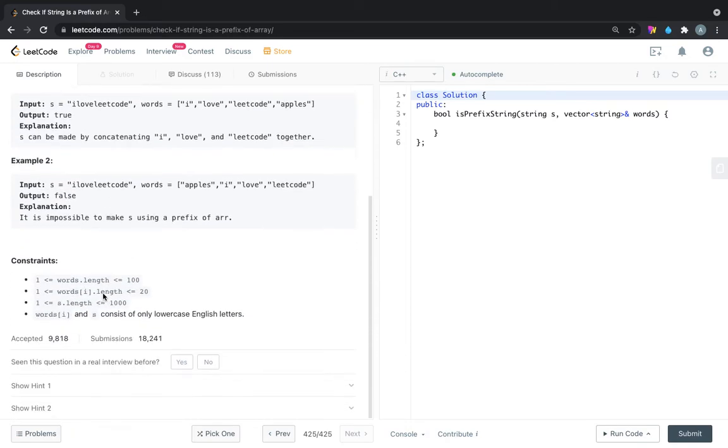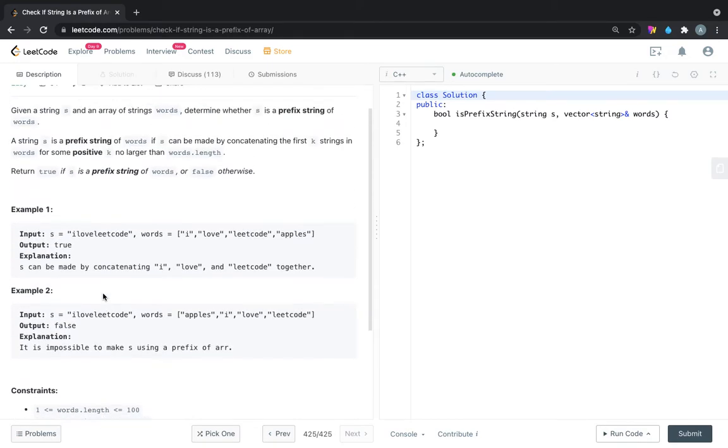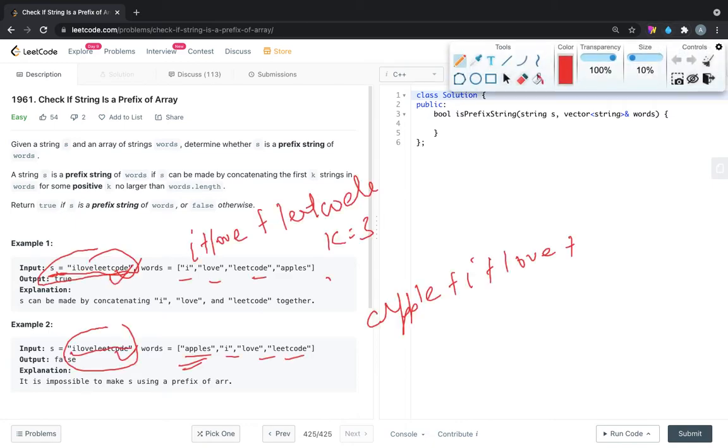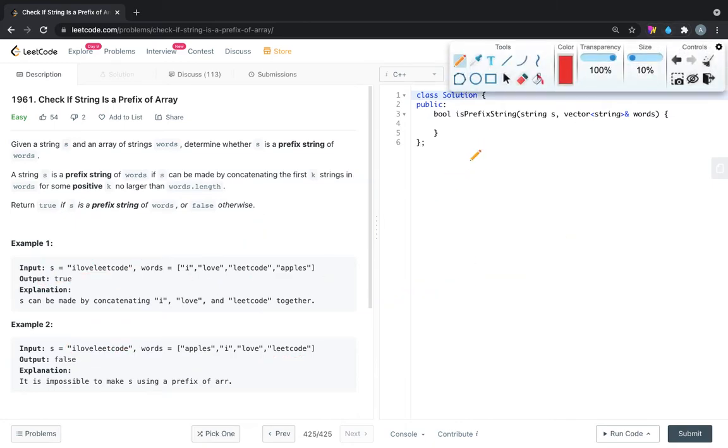So how can we do this by programming? What we can do is we can form one temporary string. Okay, let me open this pen part. So what we can do is, first, form a temp string.